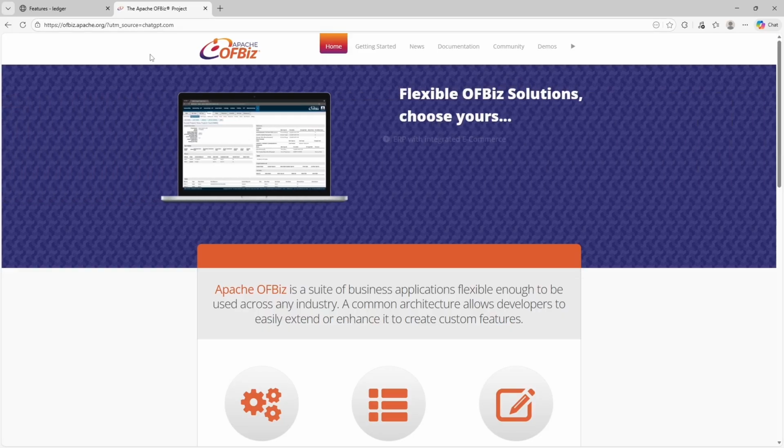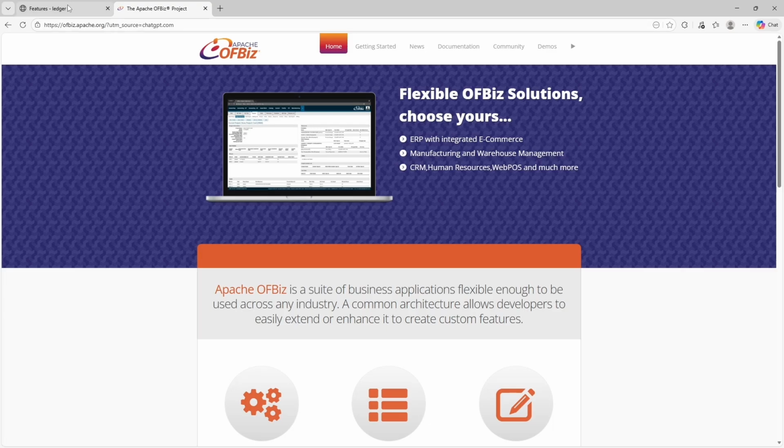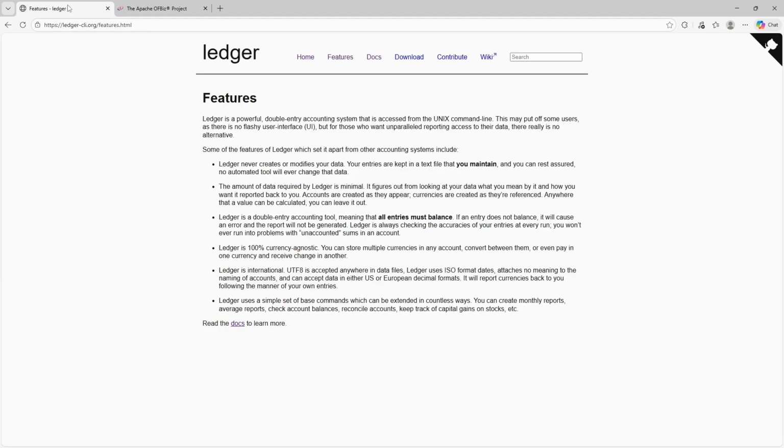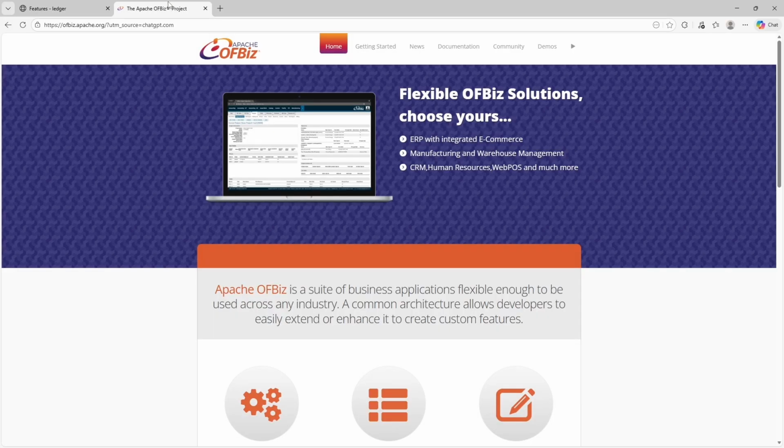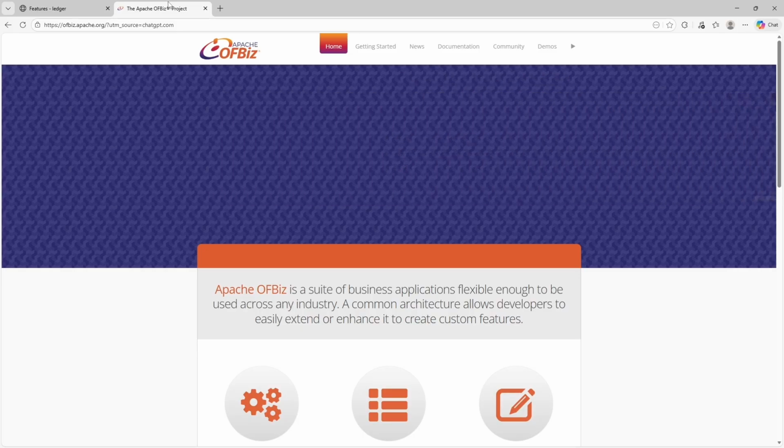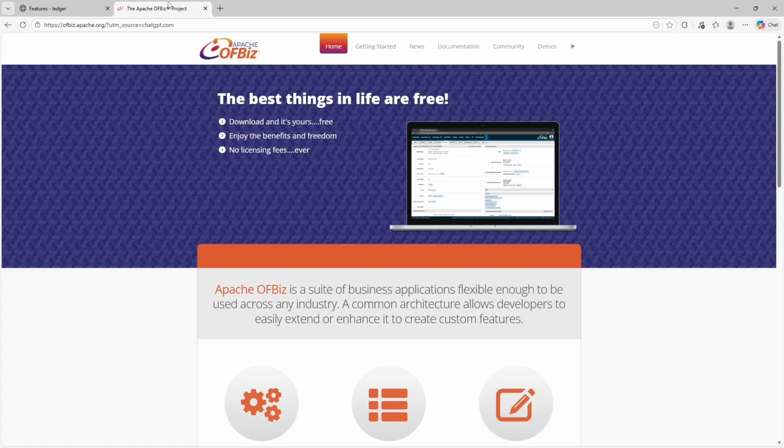Here's the final takeaway. Choose Ledger if you want a minimalist, transparent, and scriptable accounting system, and you're comfortable working in a command line environment. Choose Apache OFBiz if you need a full ERP platform capable of managing accounting, inventory, orders, manufacturing, and operations at scale. Both tools demonstrate that powerful financial and business software doesn't require expensive subscriptions.